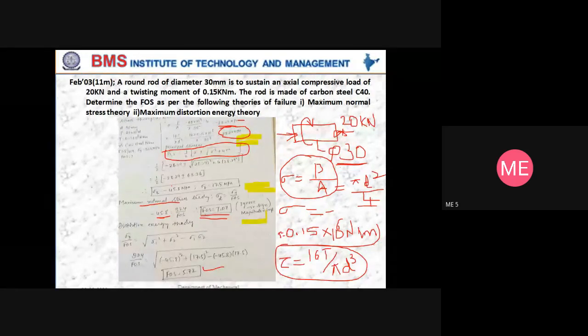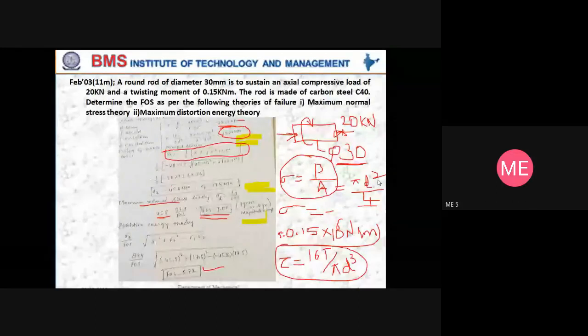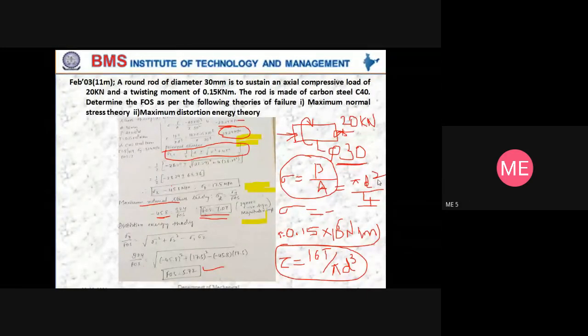Are you all getting these values? Yes, sir. Finished? One minute, sir. Are you getting the same value, Tarun? Yes, sir. One is 7.07, another one is 5.72. I got 7.078, sir. I considered 3 digits for sigma 2. Okay, fine. Chinmay, are you getting the values?